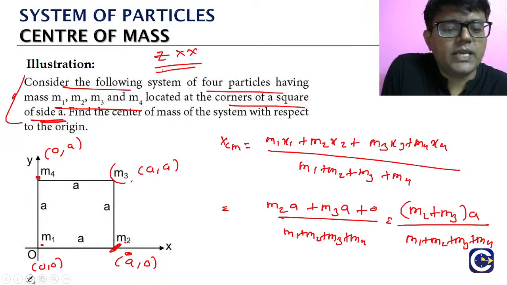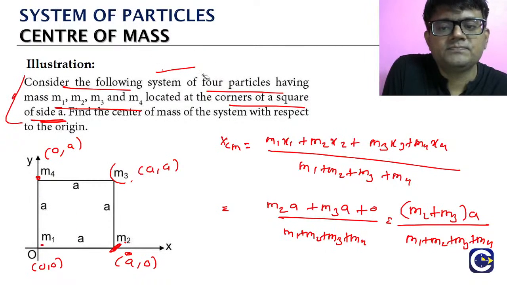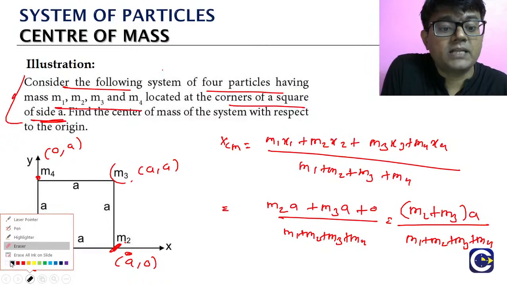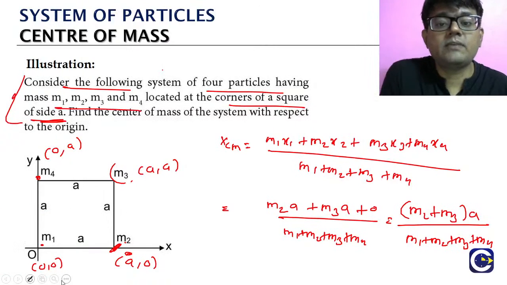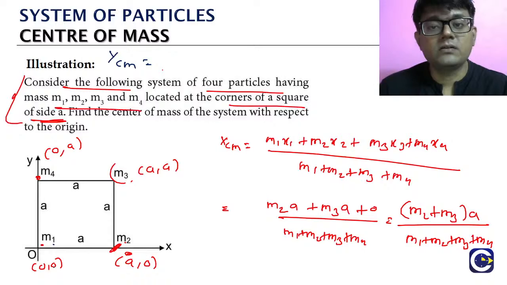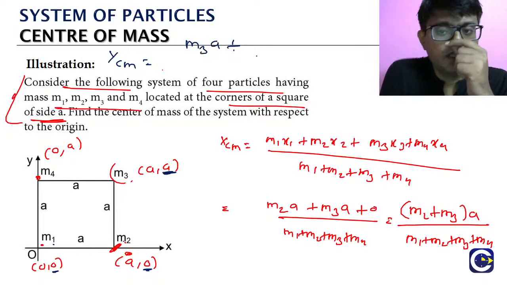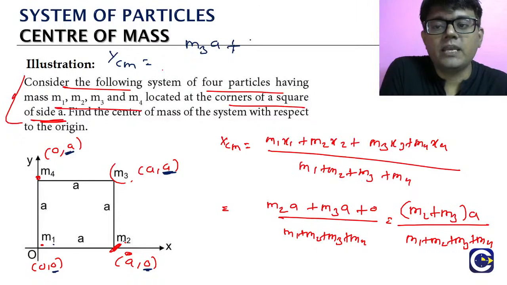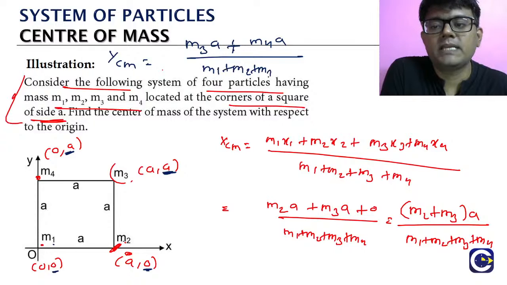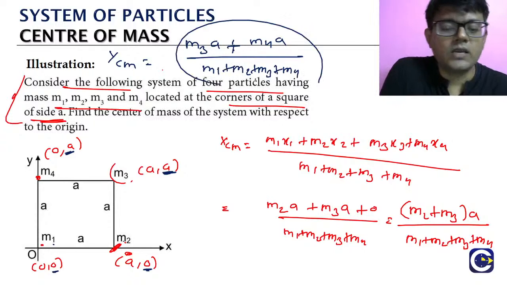அப்படி பாருங்க, what will be the y coordinate of that center of mass? ஏன்னா இங்க z coordinate வராது, because all the particles are in the xy plane தானா? So y center of mass பாருங்க, what will be the y center of mass? m1 into y1. So m1 ஓட y coordinate 0, அந்த term வராது. m2 into இங்க y coordinate 0, so that also will not come. So பாருங்க m3 into a வரும், ஏன்னா m3 ஓட y coordinate a. அந்த மாதிரி m4 into a, divide by denominator m1 plus m2 plus m3 plus m4, அவ்வளவுதான். This is the y coordinate of the center of mass.